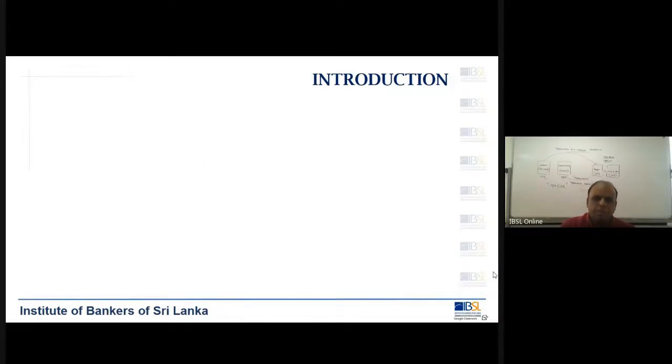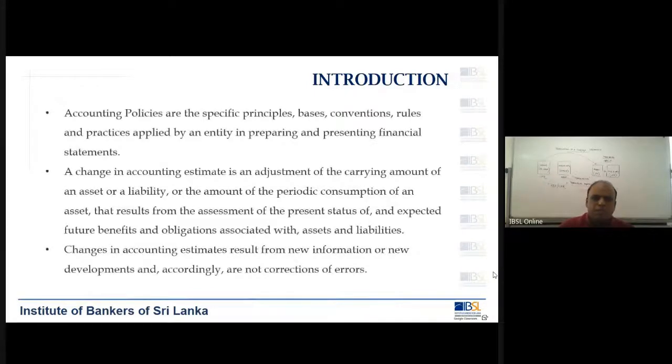Okay, and these accounting policies, when there is a change to your accounting policy, it has to be applied to the financial statements in two ways. One is there will be accounting policies which will have an impact, and the change of which you will do it going forward. Okay, you will do it going forward.